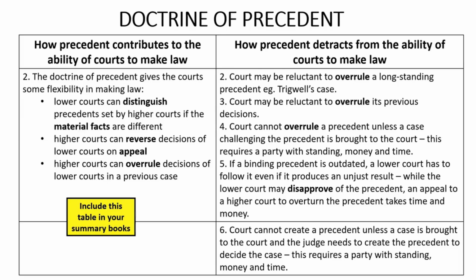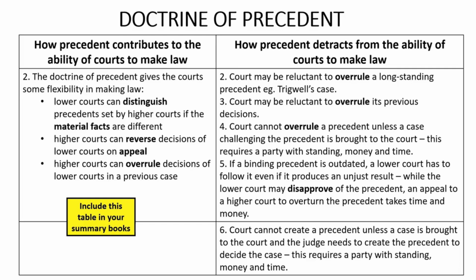The other way in which the doctrine of precedent isn't very flexible is that unless a lower court can avoid a precedent that would otherwise be binding on it, for example by distinguishing the precedent because the material facts of the two cases are different, then the lower court must decide its case by applying the binding precedent. This is so even if the precedent is outdated and even if the application of the precedent will lead to an unjust result. The lower court can disapprove of the precedent, that is, it can state that it disagrees with the precedent, but it must still apply the precedent.